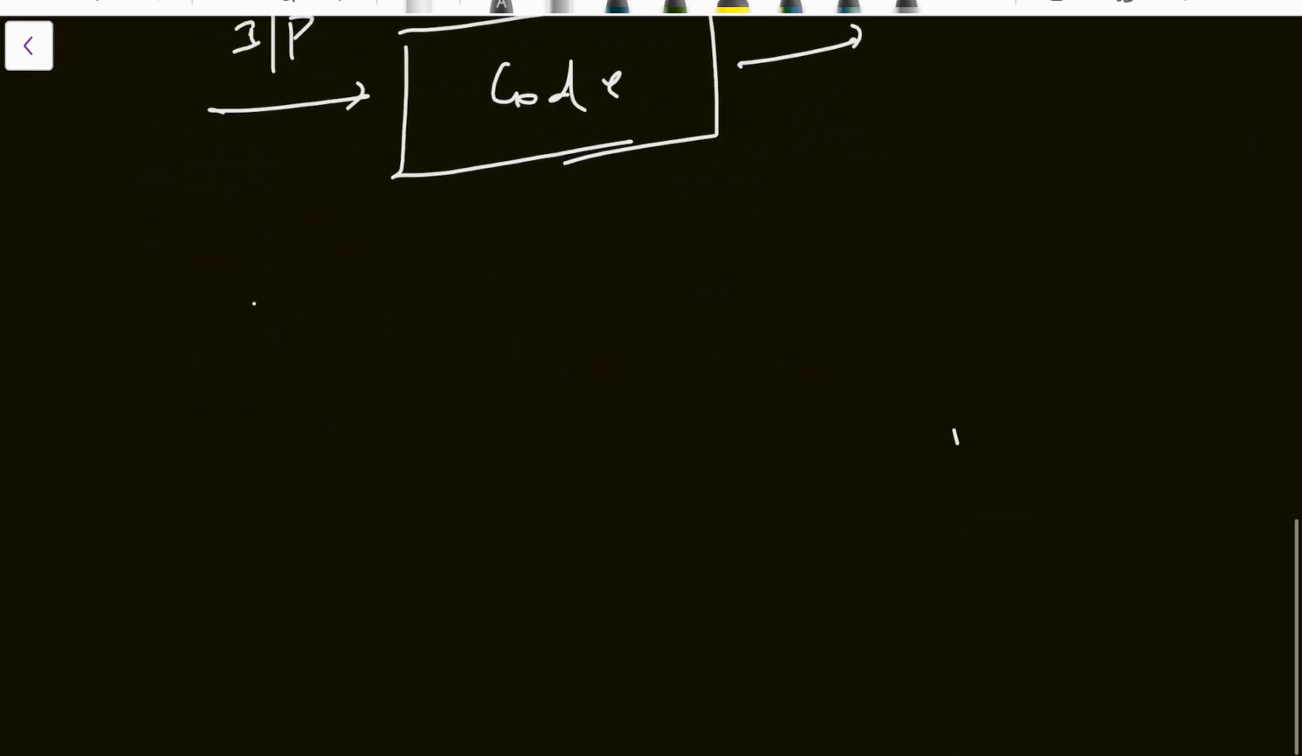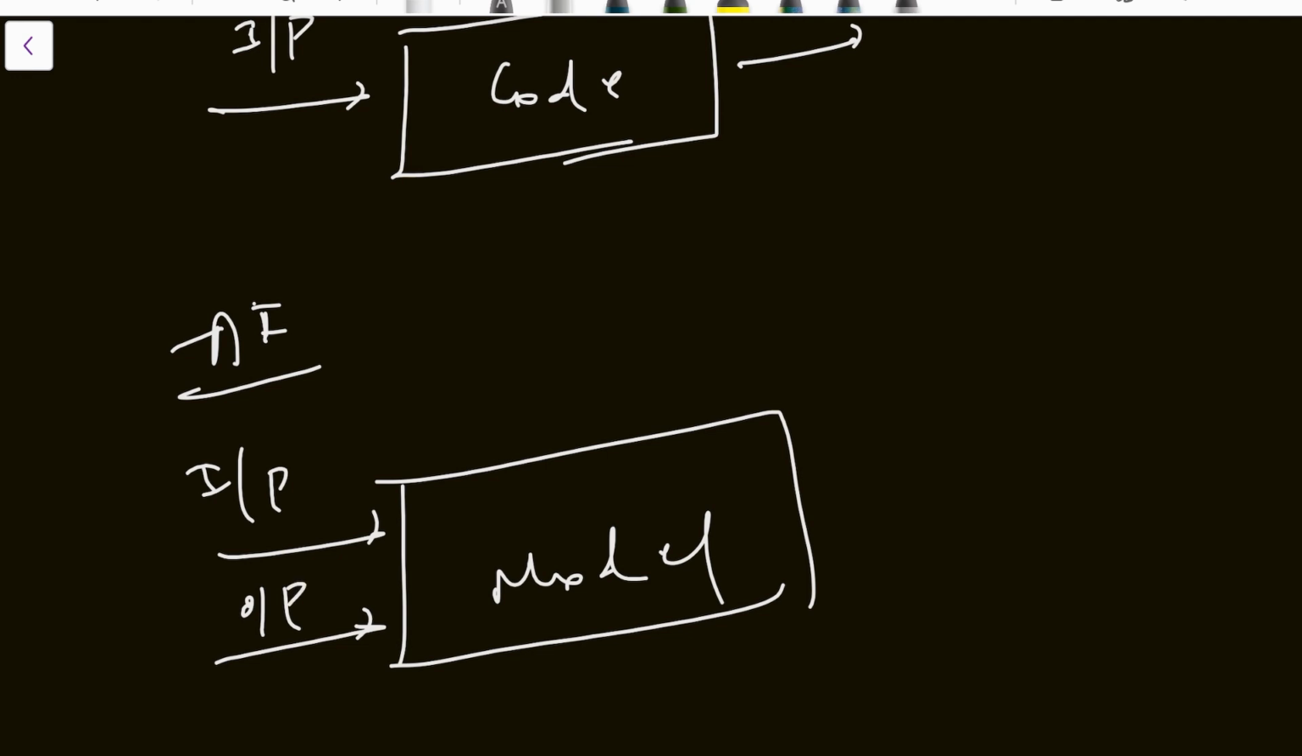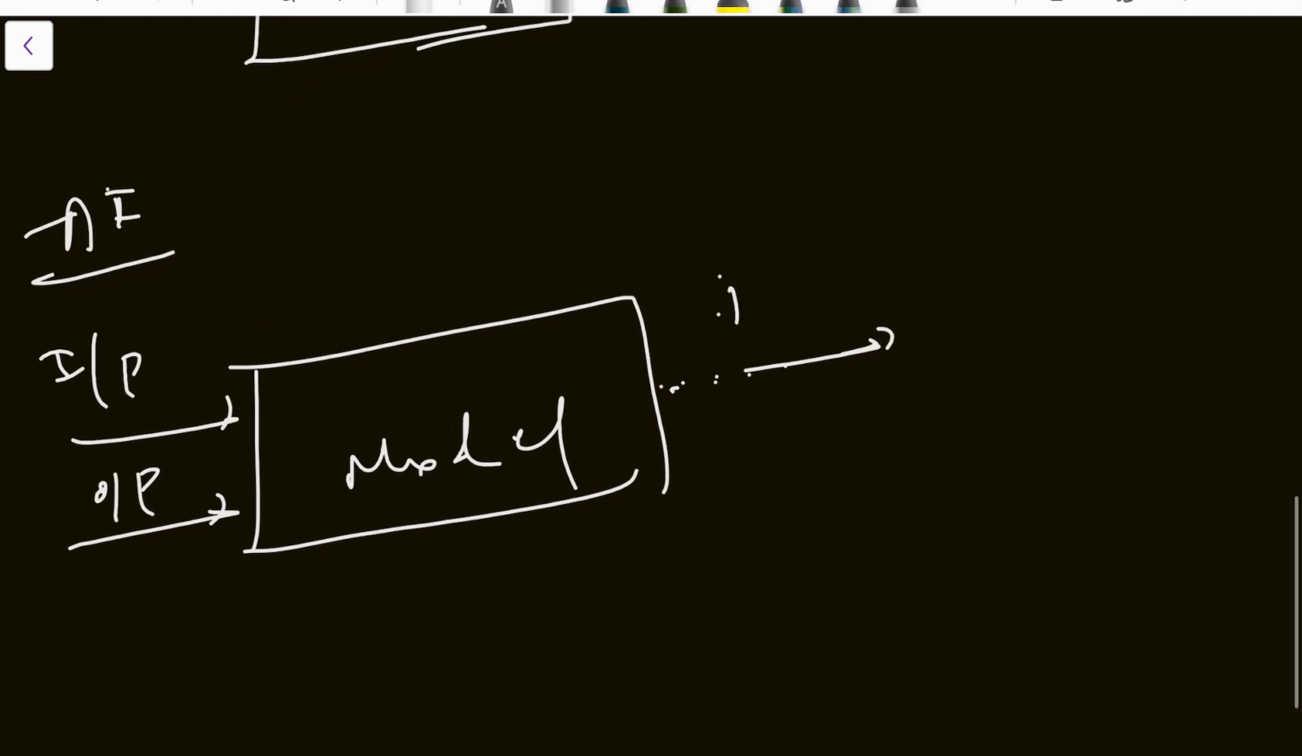So what is the AI methodology? This is the model. We'll be giving the input and output, so the model will be trained on input and output. Then it will predict the next data, the future data.